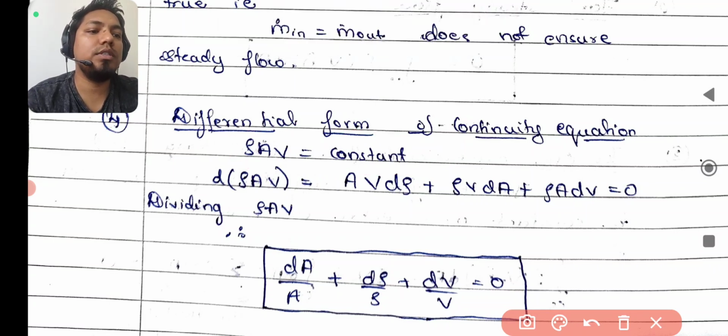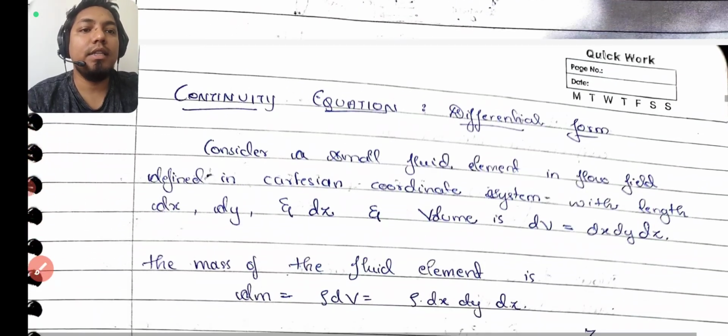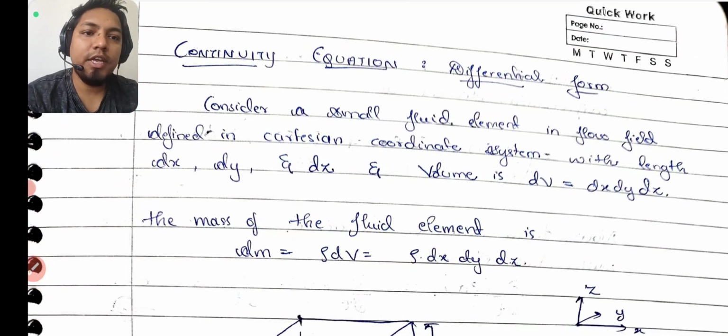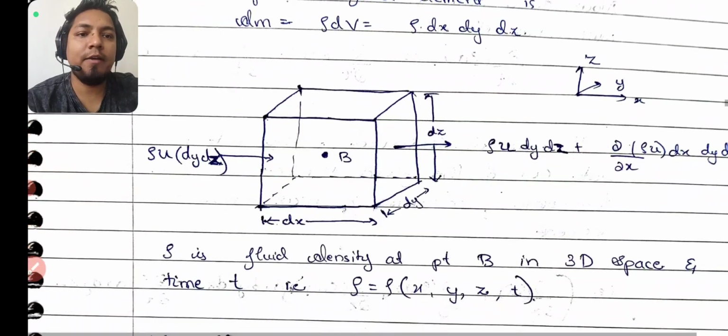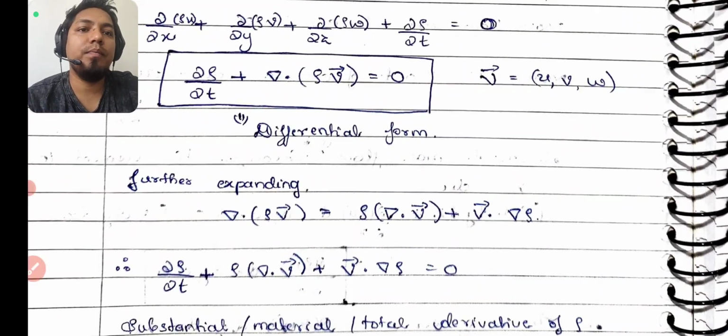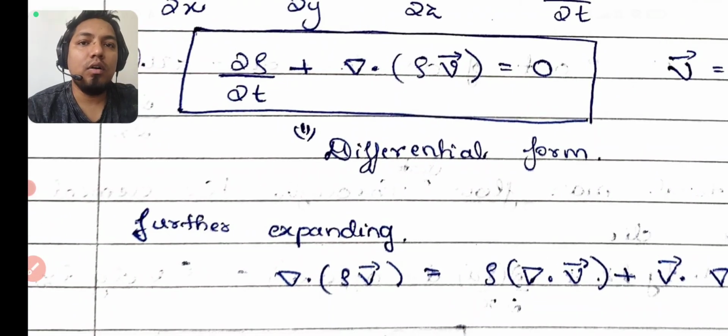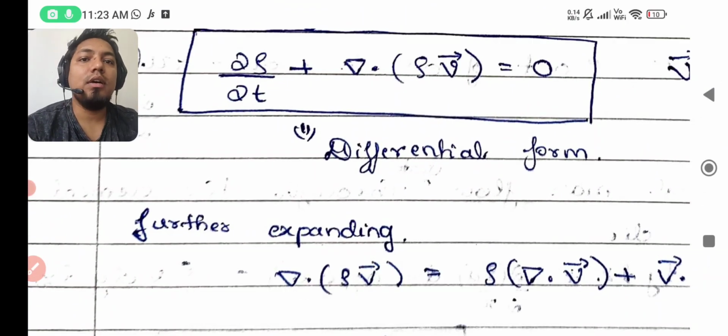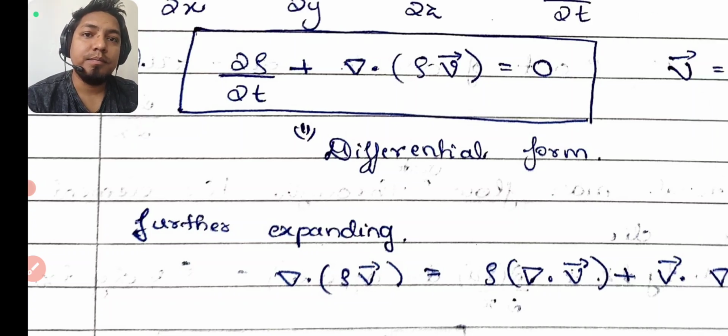It's morning time, so GATE students are asking doubts. After this, we will have a separate way to derive the continuity equation. That continuity equation in Cartesian form or rectangular form, and also in polar form. For that we'll make a separate video. You guys can take a break, and this is the way to prove. So this format will come. And they have asked me about these forms in IIT Bombay, in IIT Madras, and in IIT Mandi. So that's why I will explain it to you in detail in the next video.